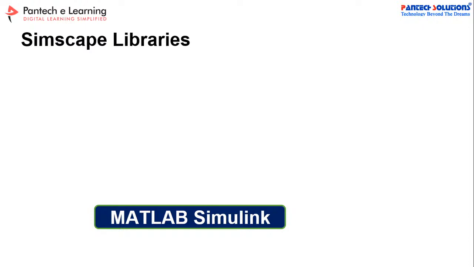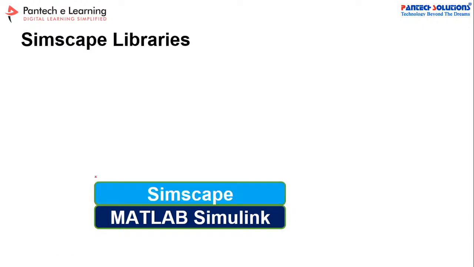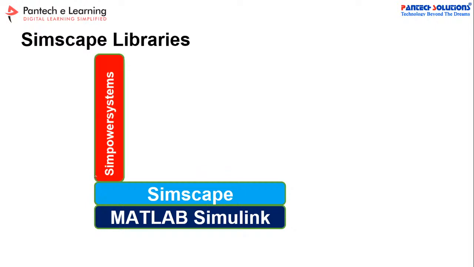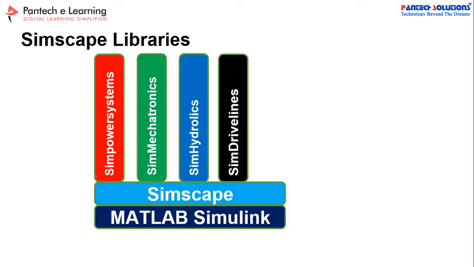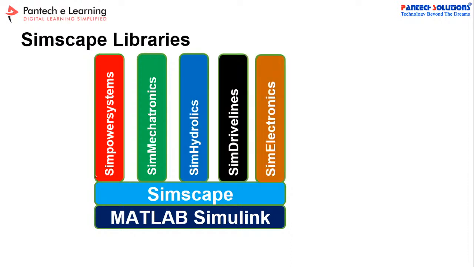Yes. So under Simulink, there are basic header files. The first one is Simscape, and Sim Power Systems is the default library. After that, Sim Mechatronics, Sim Hydraulics, Sim Driveline and then Sim Electronics.